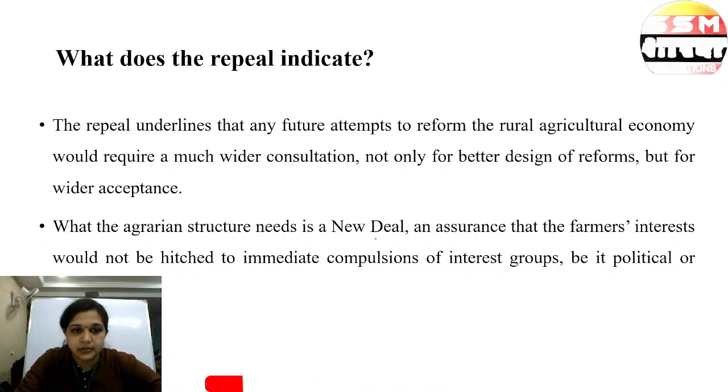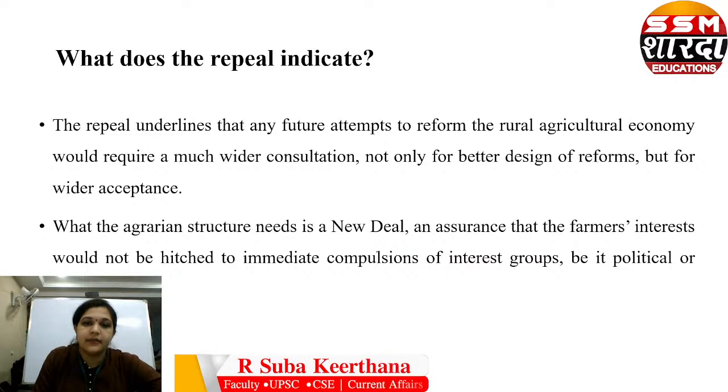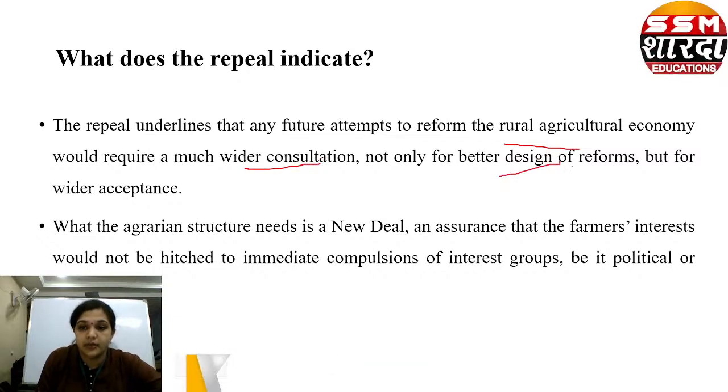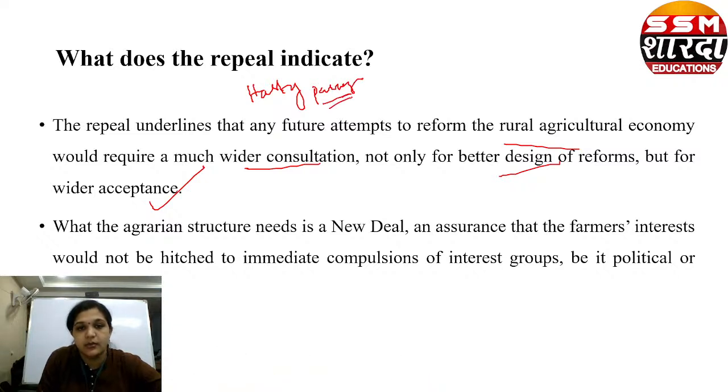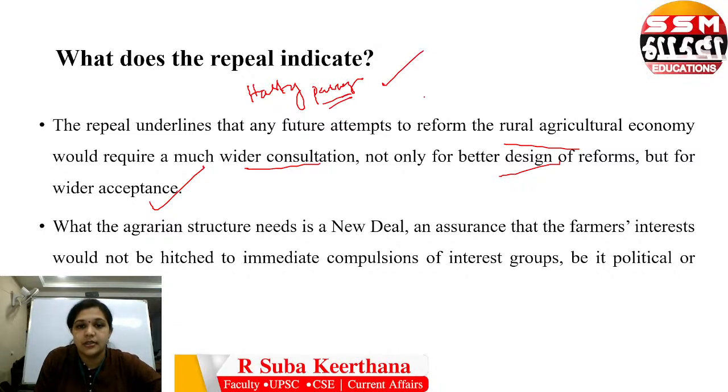What does the repeal indicate? The repeal indicates that any future attempts to reform the rural agriculture economy would require much wider consultation, not only for better design of reforms but for wider acceptance. So hasty passage of any laws will not be accepted by people. It has to be properly consulted.